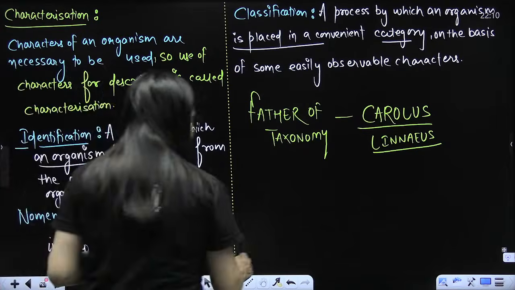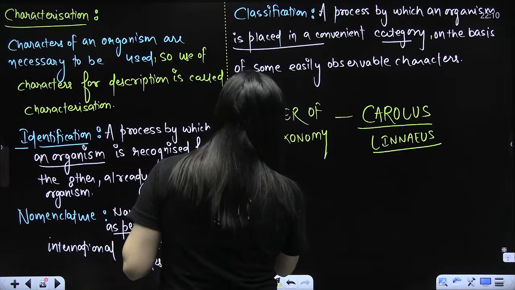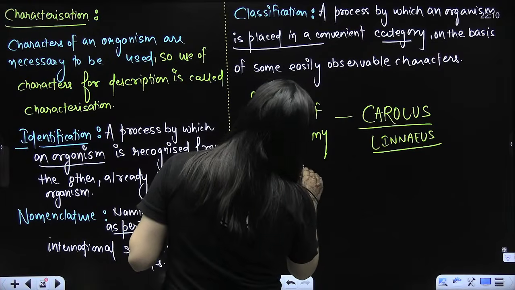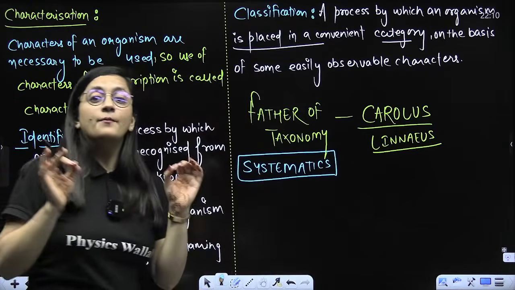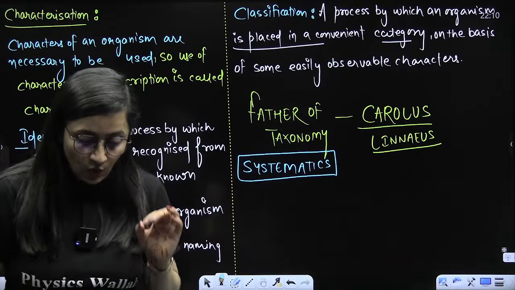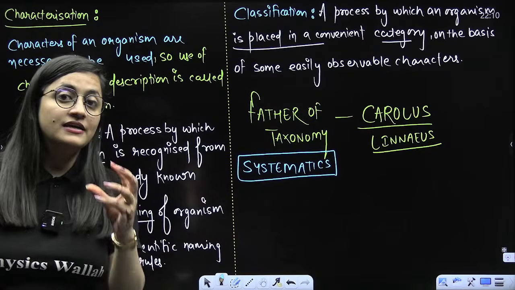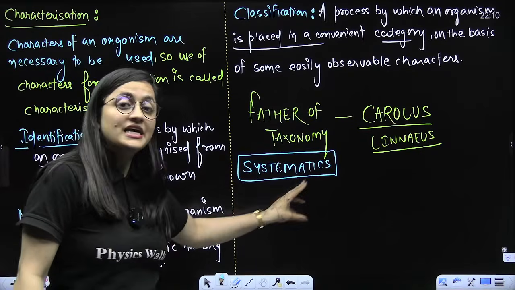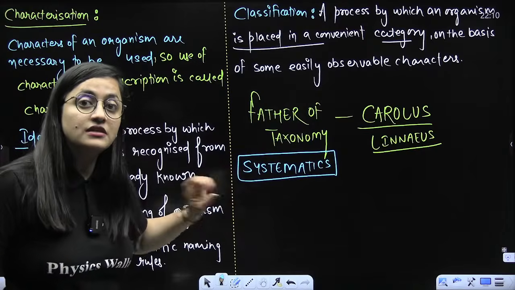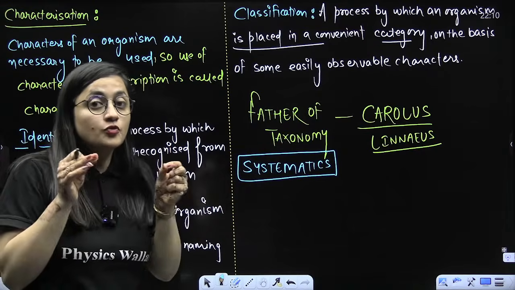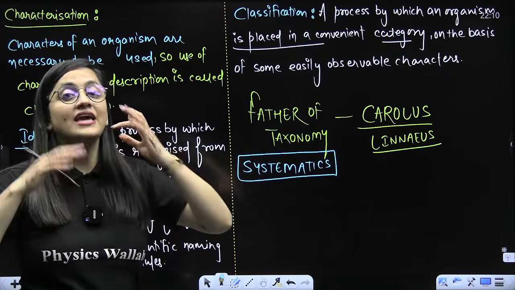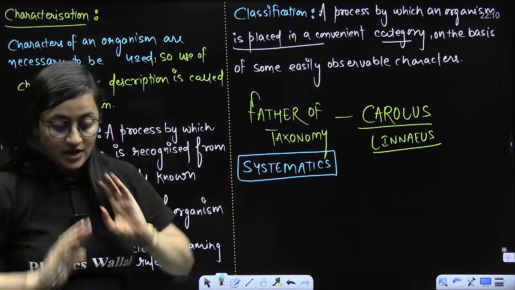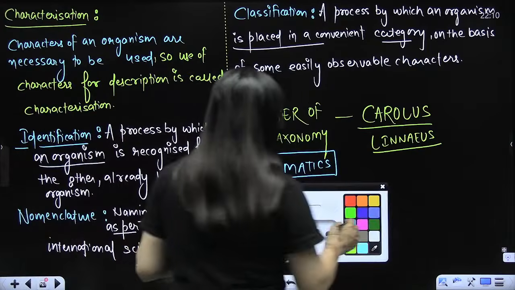So chaliye, next part that we need to understand is systematics. Some people use the term systematics and taxonomy interchangeably, but bache, there is a difference. So what is that difference? The difference is of phylogenetic relationship. In systematics, you also consider the evolutionary relationship. So beta, when we have an idea of the evolutionary relationship, then we can explain the things in a better way. So systematics, the term was given by,